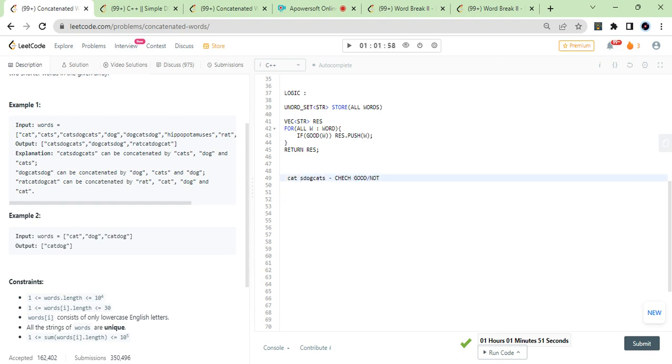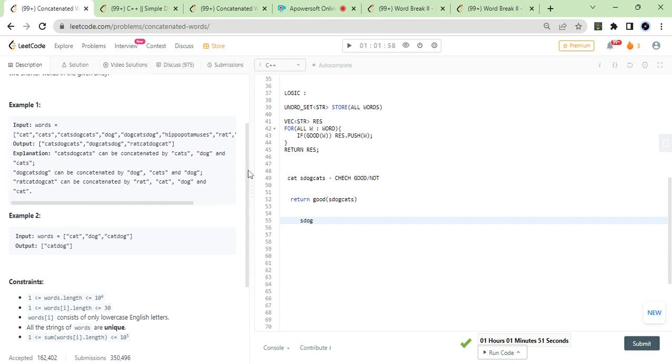So now cat is something which is present. Okay, so he will say, okay, I'm present. So I'll say, okay, if you are present, then return the answer for the rest, for S dogs, right? So now it will run for this. Now the same logic will happen for this. It will go for S, which is not present, S D O G. I don't think it can go good in this way.